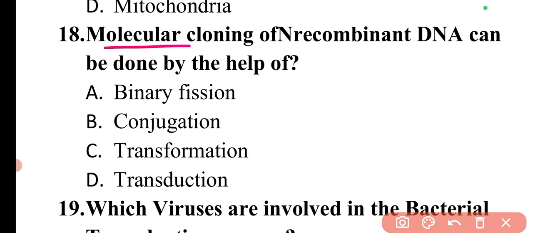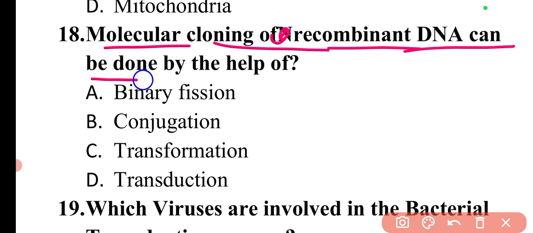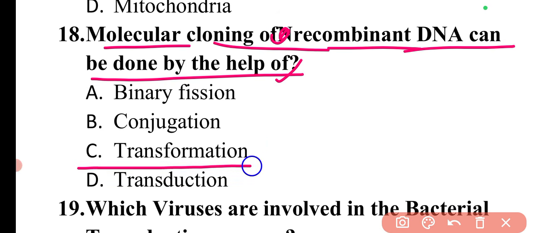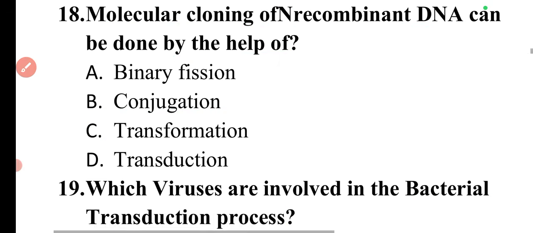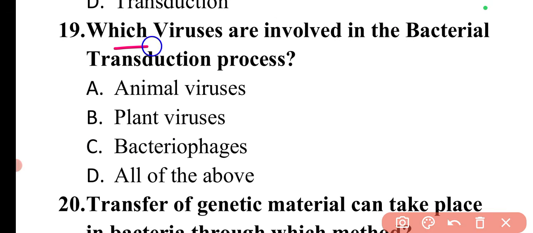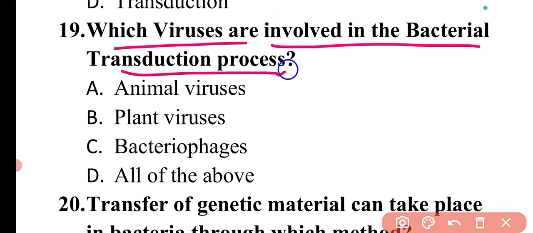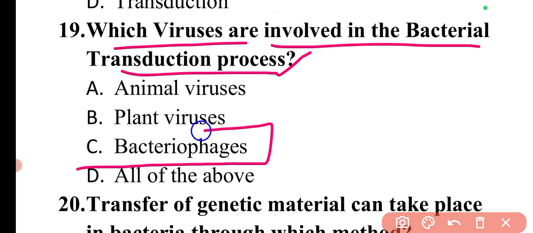Next question is, molecular cloning of recombinant DNA can be done with the help of. The molecular cloning of recombinant DNA can be done with the help of the transformation process. Basically it is also a method of transfer of genetic material in bacteria. Next question is, which viruses are involved in the bacterial transduction process? In the bacterial transduction process, bacteriophages are involved. So here option C is correct.